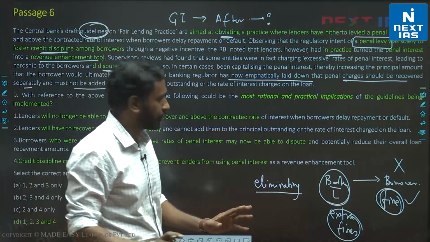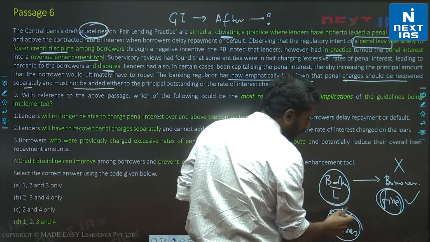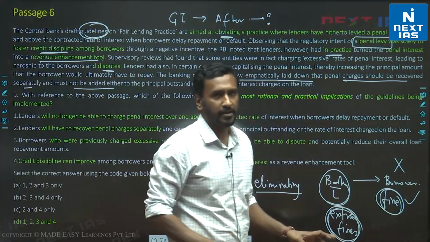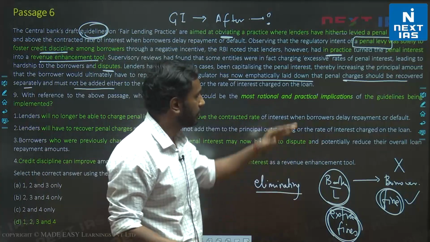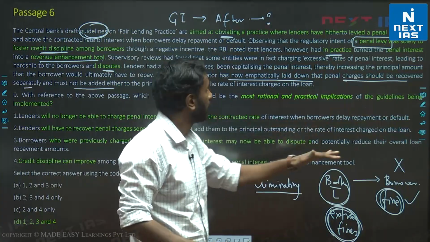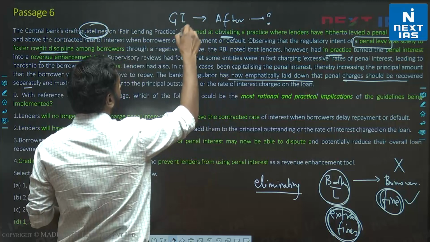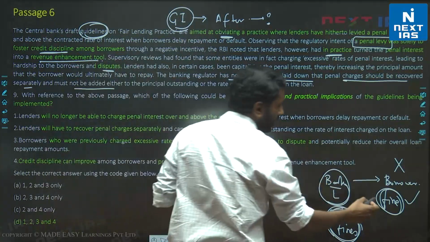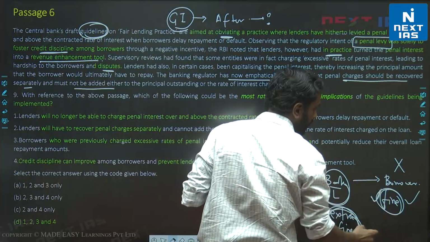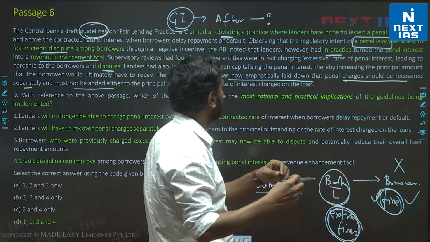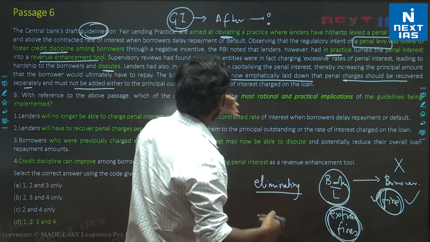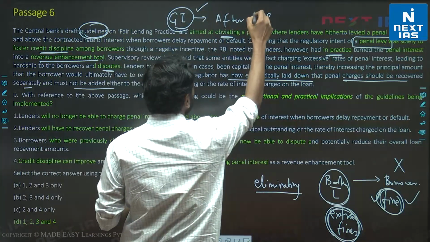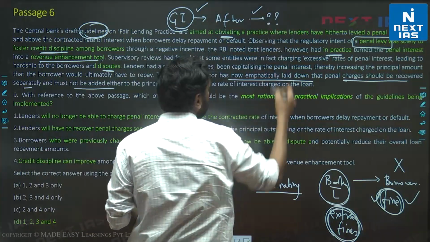So now, in short, banks are not allowed to make extra fines secretly. Banks will have to make that extra fine separately and clearly. That's the one thing that the RBI guidelines have done. So like I said, the question is the guidelines which are ensuring that these fines are charged in a correct way, in a way in which it's not kept from the customer, right? If these guidelines are implemented, what would happen after?